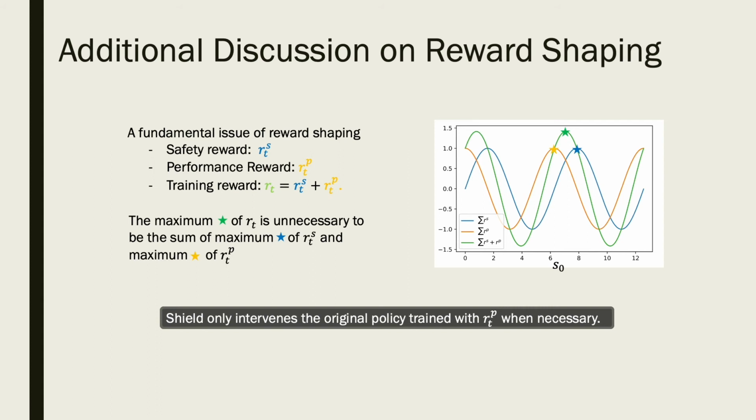curve. Notice that the maximum of the training reward is not necessarily the maximum of the safety reward and the performance reward, because now the reinforcement learning algorithm will optimize on the shaped reward. We may not get the best safety and performance. On the contrary, because the shield only intervenes in the original policy when necessary, it will not face this issue.